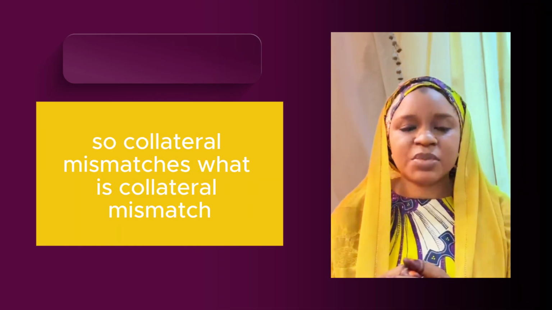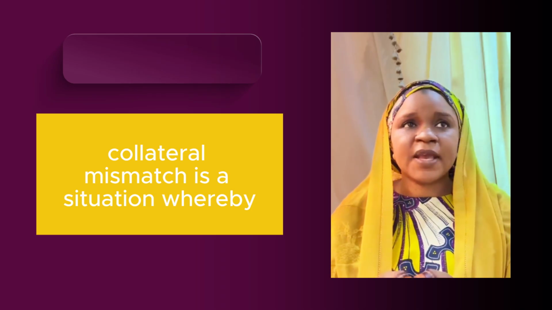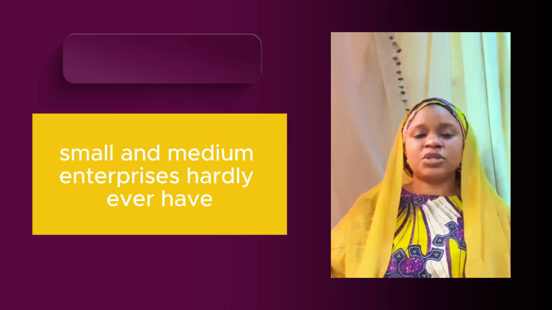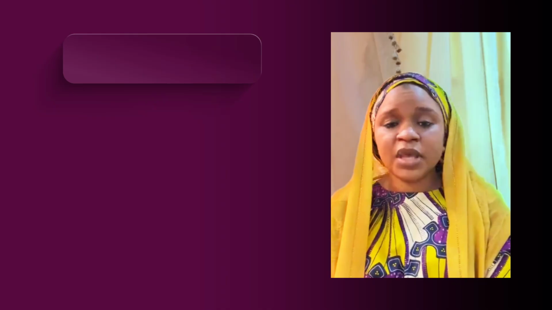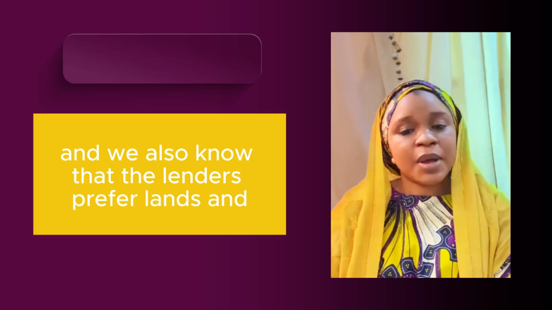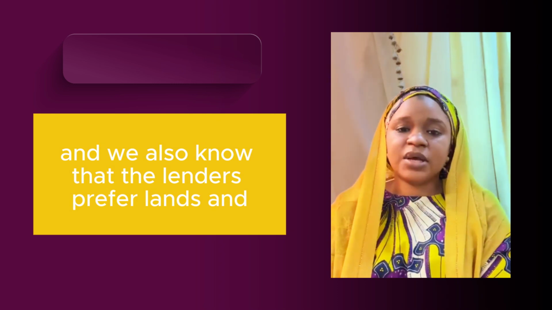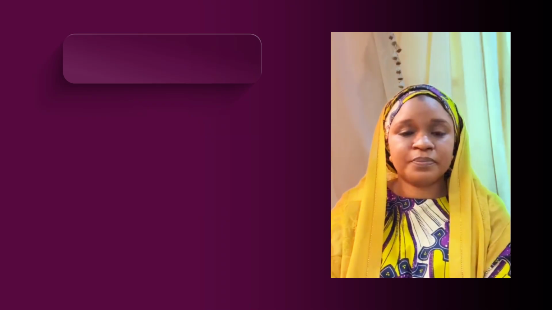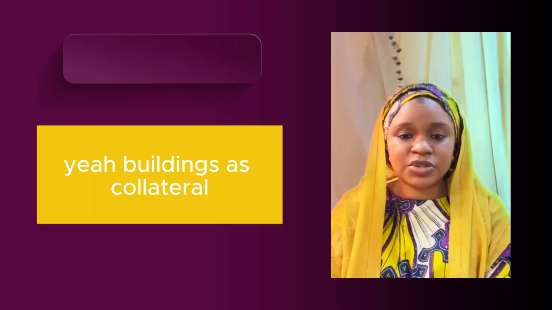Well, let's briefly talk about what this information asymmetry really means. So collateral mismatches. What is collateral mismatch? Collateral mismatch is a situation whereby we all know that micro, small and medium enterprises hardly ever have any lands or buildings to offer as collaterals. And we also know that the lenders prefer lands and buildings as collateral.